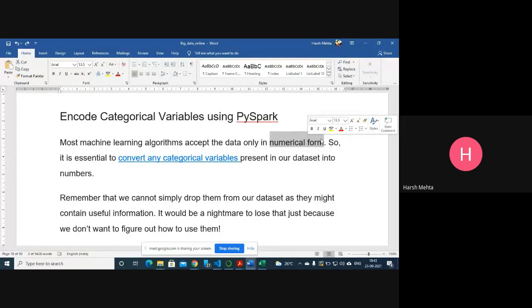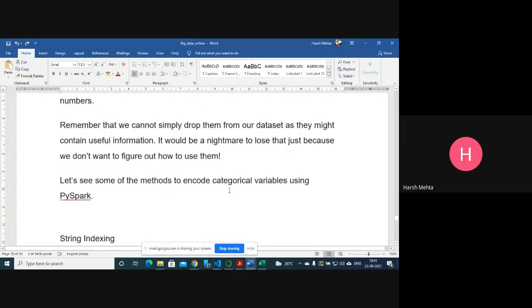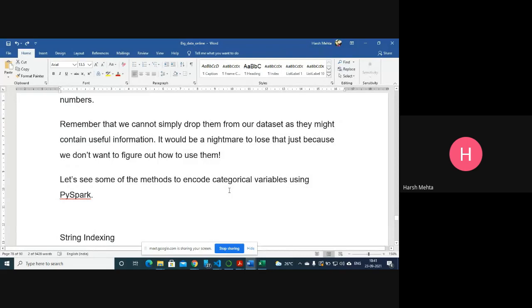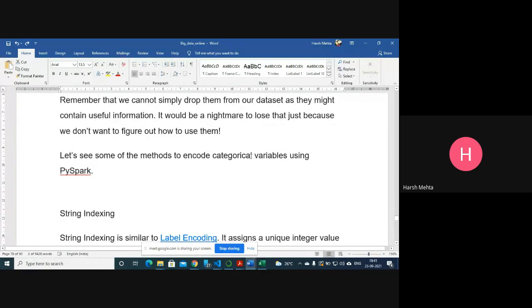So that is what we need to do. We have to convert any categorical data present in your data set into numbers. Categorical data means some categories are given like high, low, moderate, like that. This kind of category we want to convert into numeric values. We cannot simply drop them from our data set as they might contain useful information. If we lose them, we cannot figure out what the right result is.